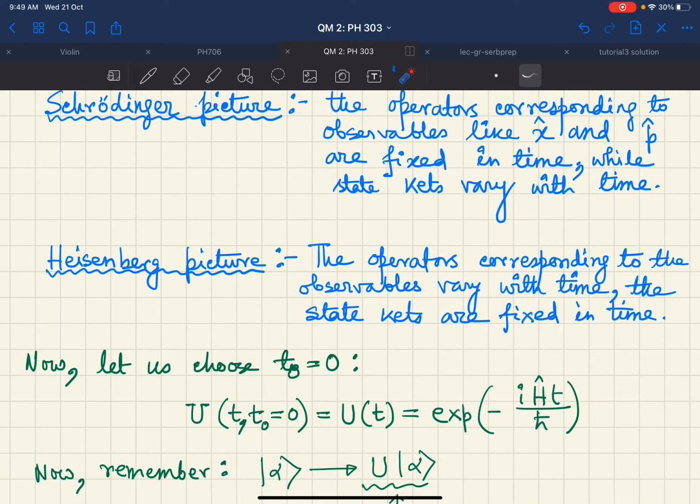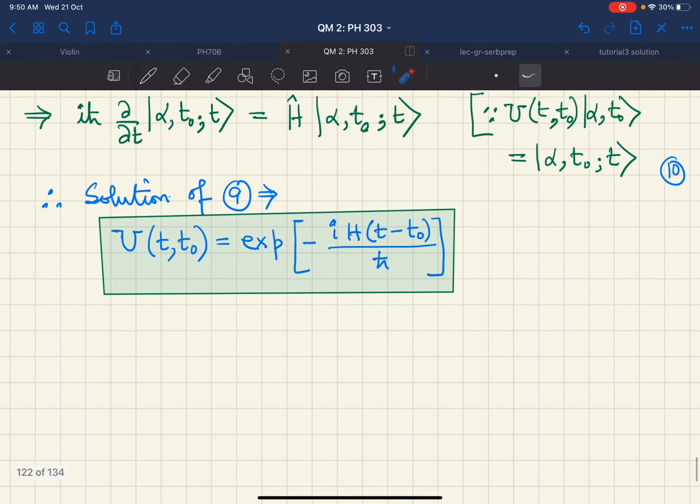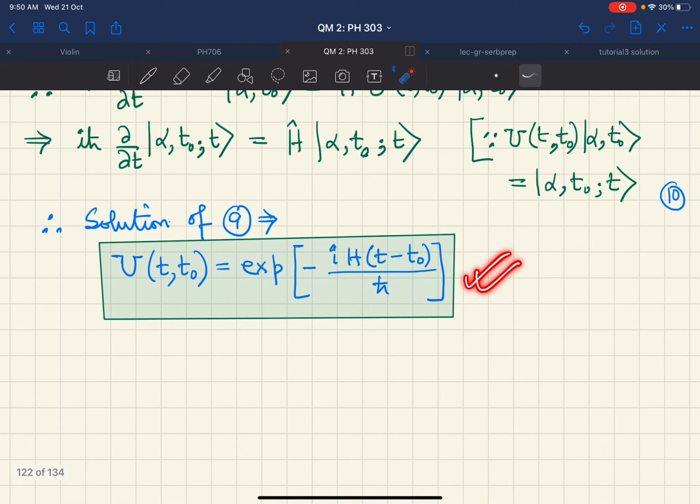Let us choose the initial time, which earlier we denoted by t0, to be equal to 0. Therefore my U(t, t0), with t0 equal to 0, is nothing but U(t), which has this form: exponential of minus iHt/ħ. You recall that this is the form we obtained for the unitary time evolution operator.